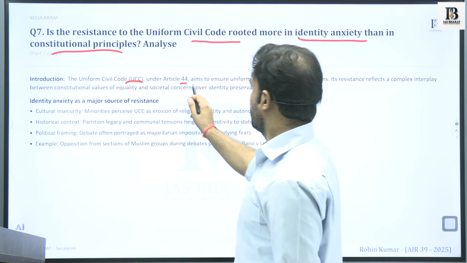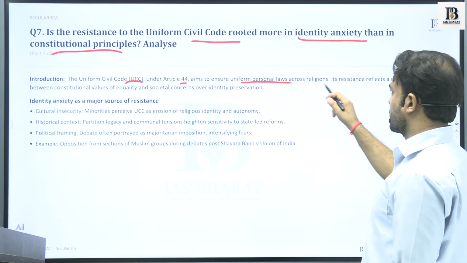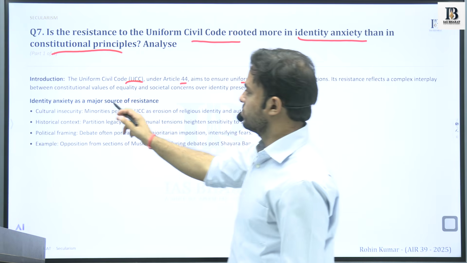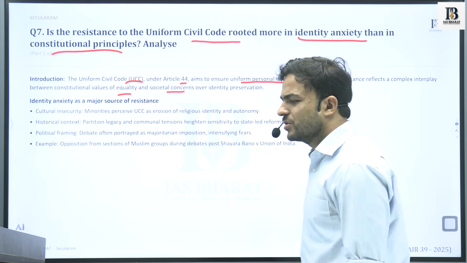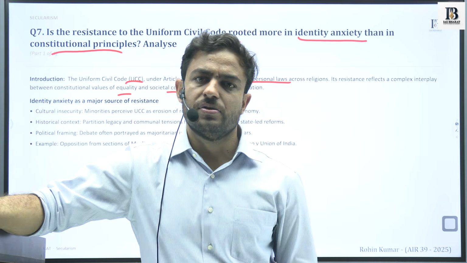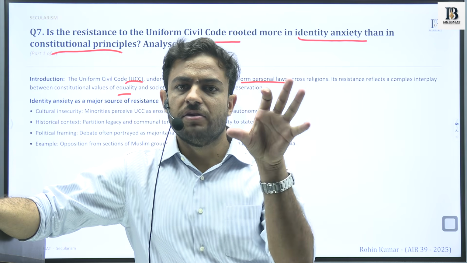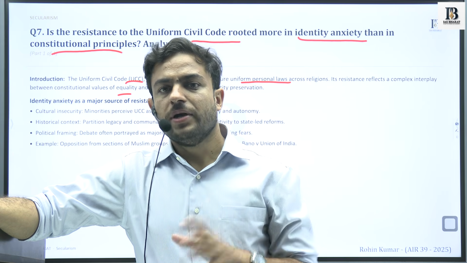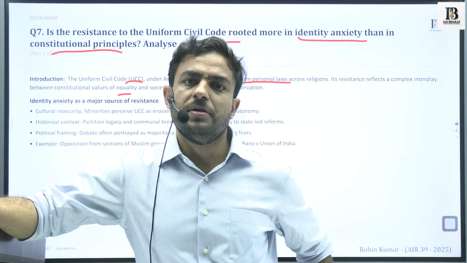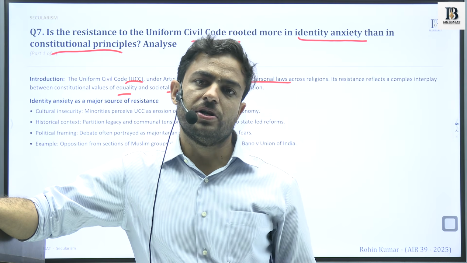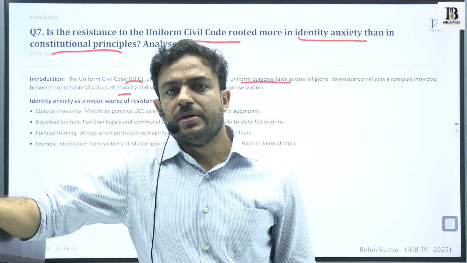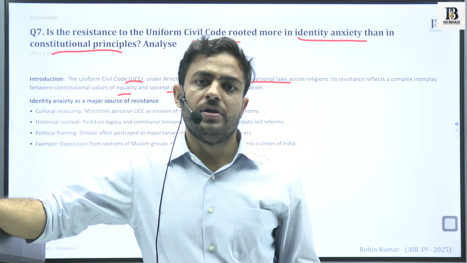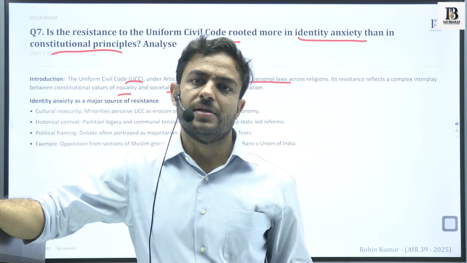So UCC under Article 44 aims to ensure uniform personal laws across religions. Its resistance reflects a complex interplay between constitutional values of equality and societal concerns. So again, it is just that we have framed a different question and are seeing it in a different light. We have to learn certain basic principles or concepts of a particular topic, and after a point the questions would be molded in different ways. We have to learn to deal with the basic things that we have understood.